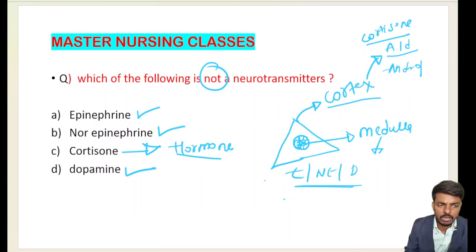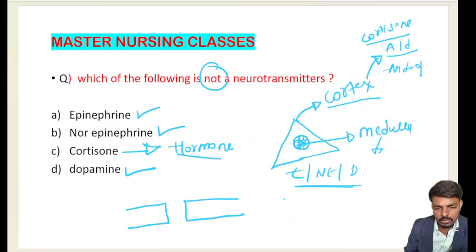I hope you have watched my video related to neurotransmitters. I hope you know the basics of why we call them neurotransmitters. If you don't know, let me explain here. Neurotransmitters are the chemical messengers which are responsible for transferring the information from one nerve to another nerve.